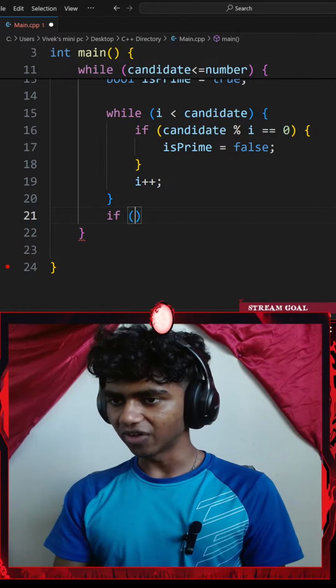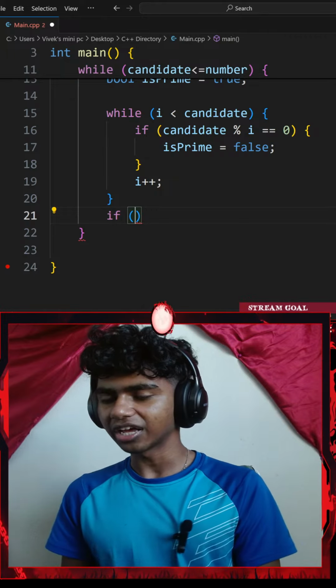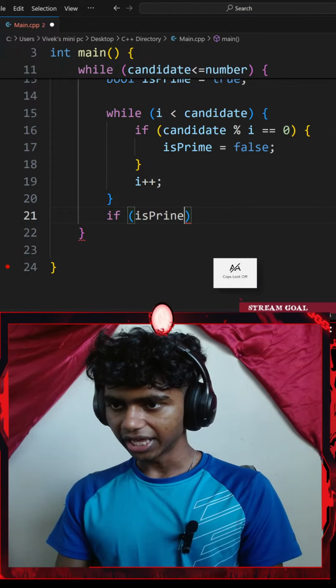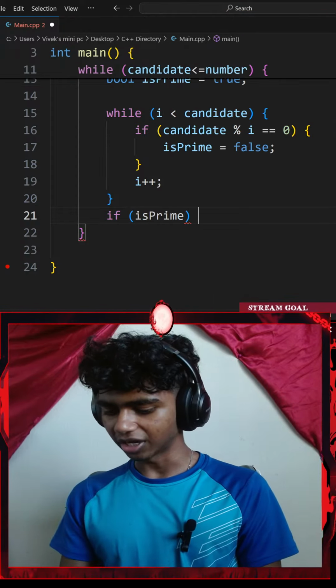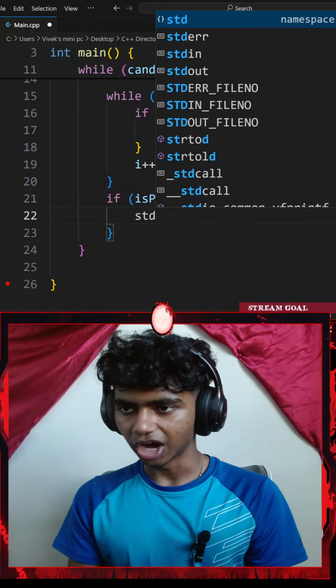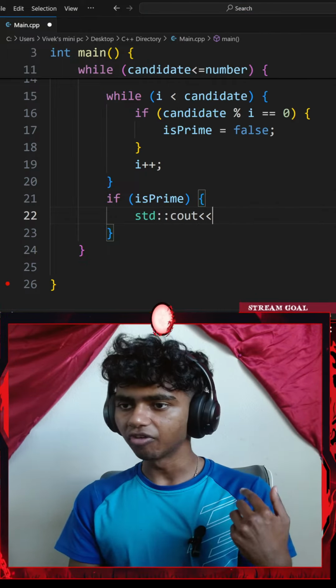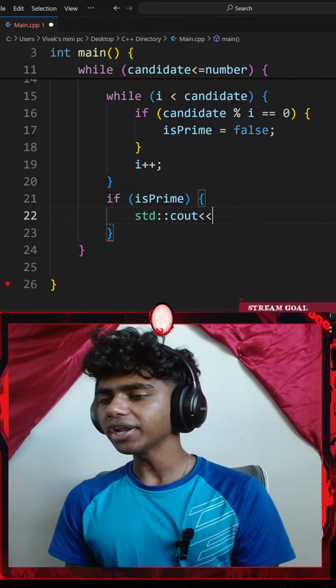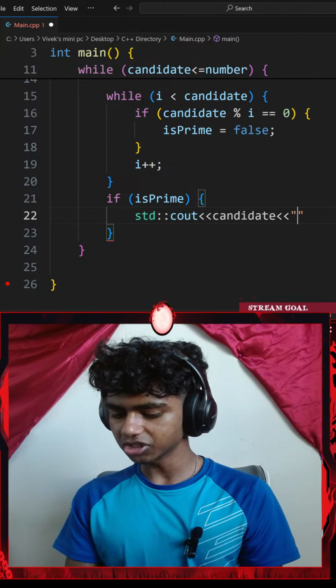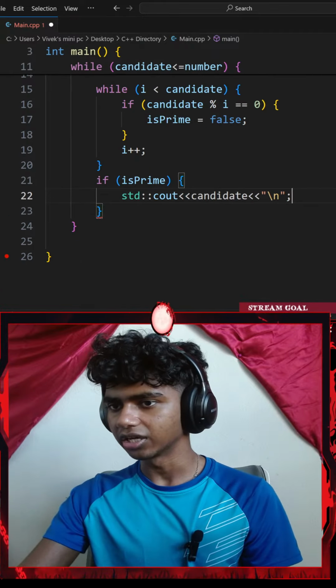Okay, so I'll go with if, a pair of parentheses, and then add something like if is prime. If the number is prime, I'll do something. I'll go with a pair of curly braces and then let's add a standard console output, with an insertion operator. I want to insert my candidate variable, with another insertion operator of a \n new line.